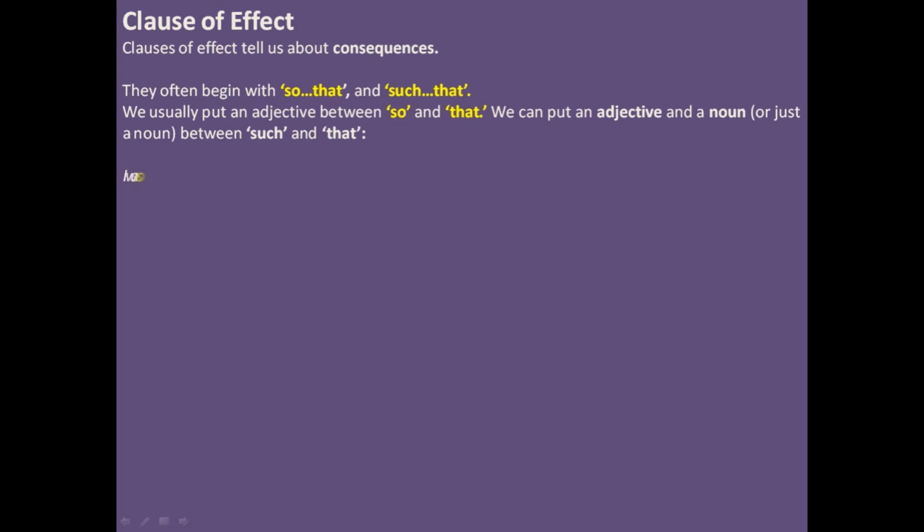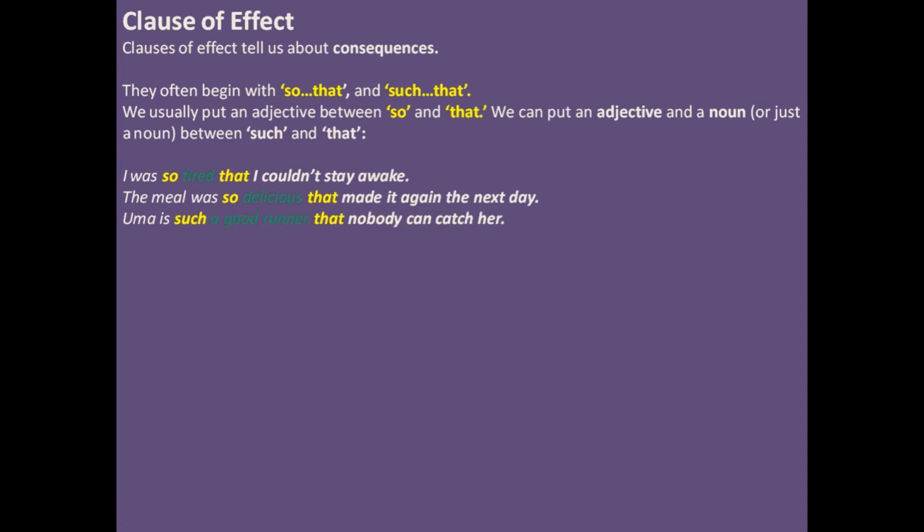For example, I was so tired that I couldn't stay awake. So, I was so tired that is a dependent clause, and I couldn't stay awake. Tired here is an adjective between so and that. What was the effect, right? I was so tired that I couldn't stay awake. The meal was so delicious that I made it again the next day.